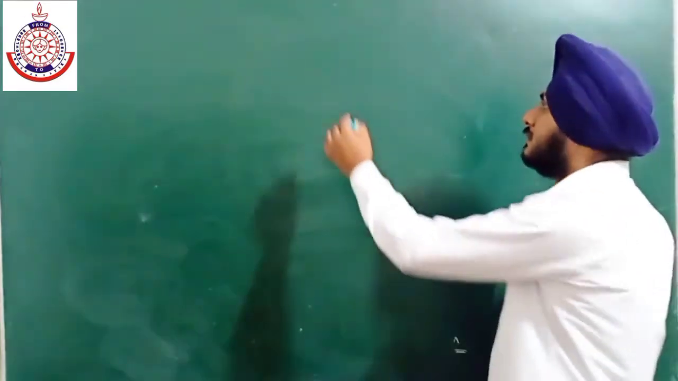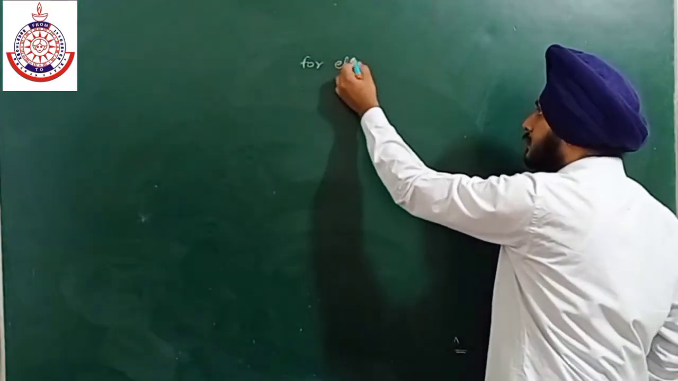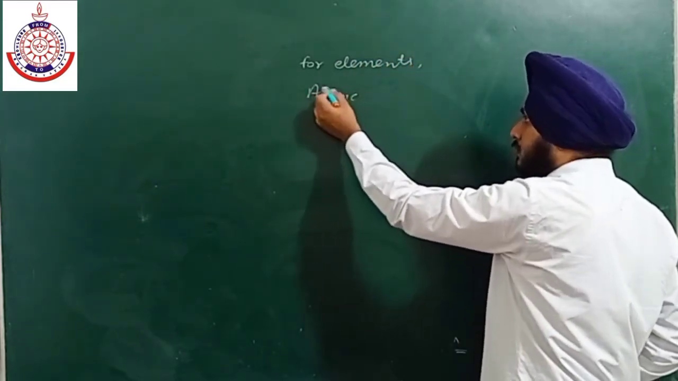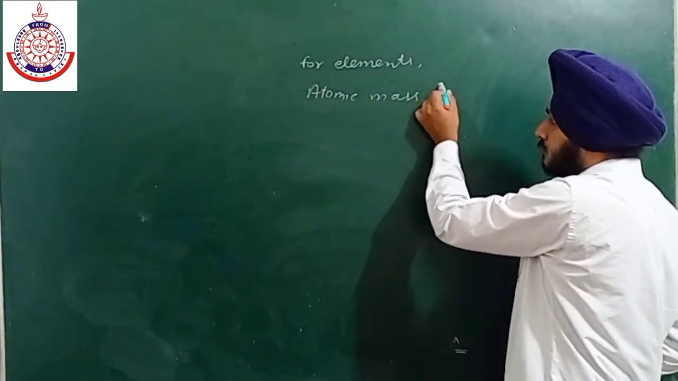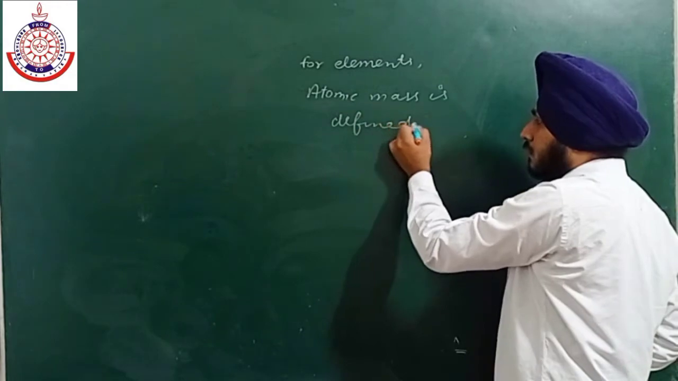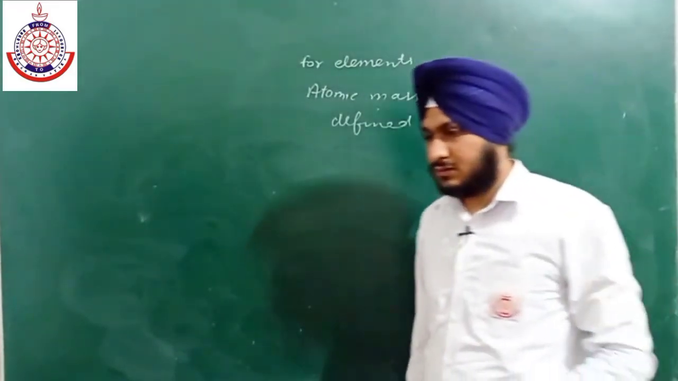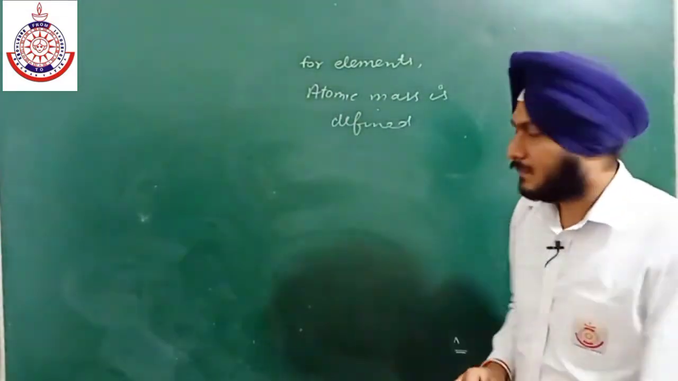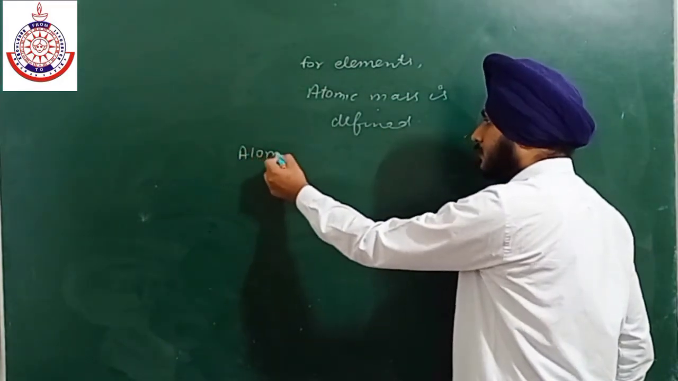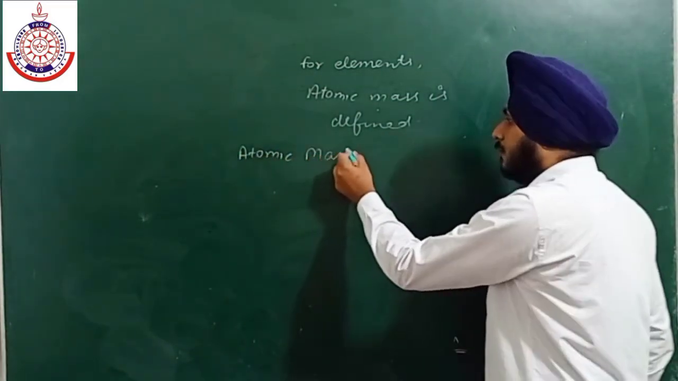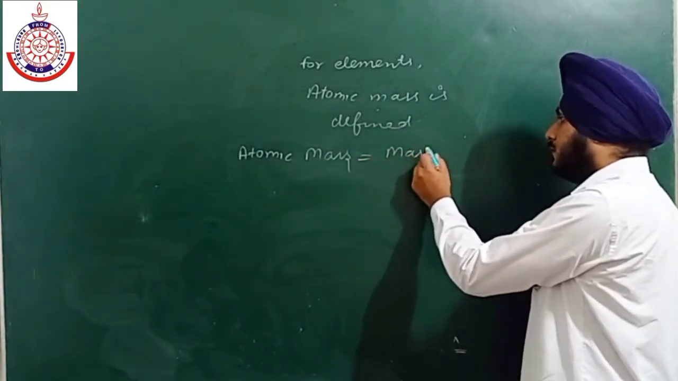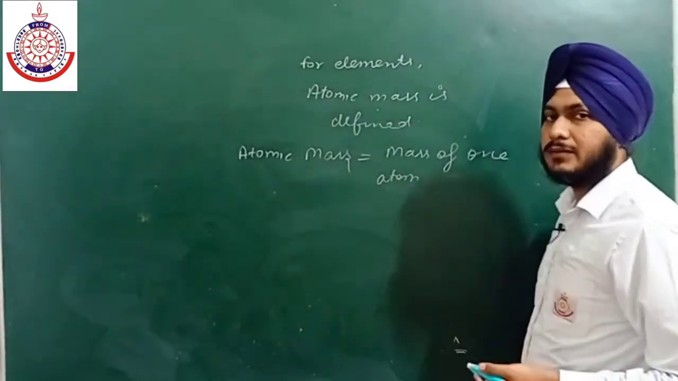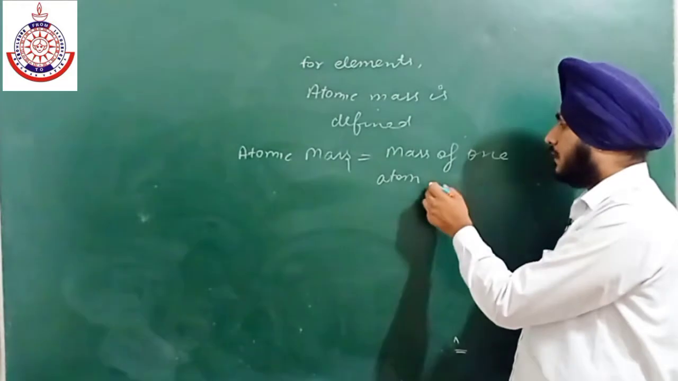Okay, for elements, atomic mass is defined, and for compounds, molecular mass is defined. Okay. So now, if we talk about elements, what is the definition of atomic mass? The formula for atomic mass of any element is the mass of one atom of that element